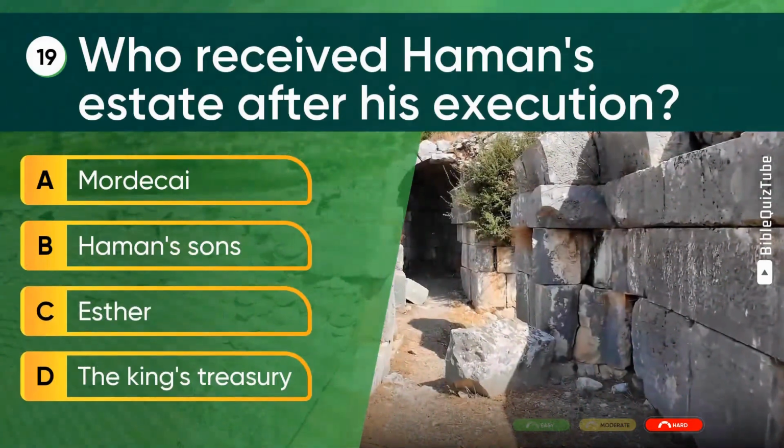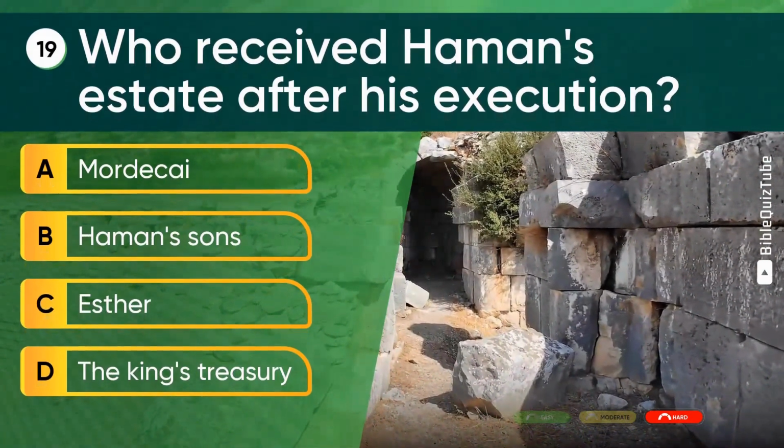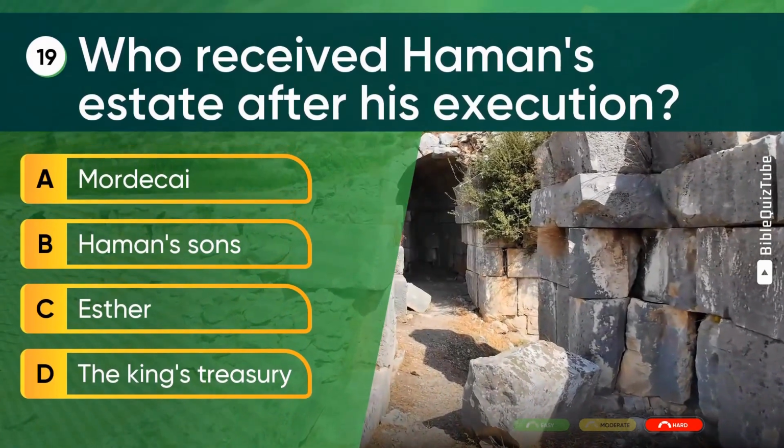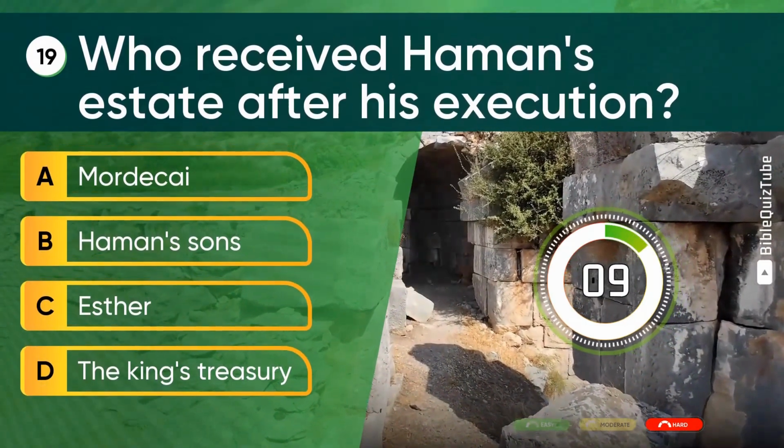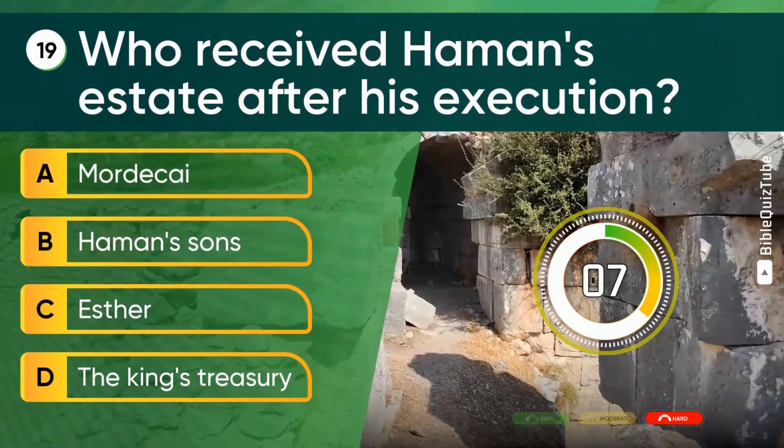Question 19. Who received Haman's estate after his execution? A. Mordecai, B. Haman's sons, C. Esther, D. the king's treasury.